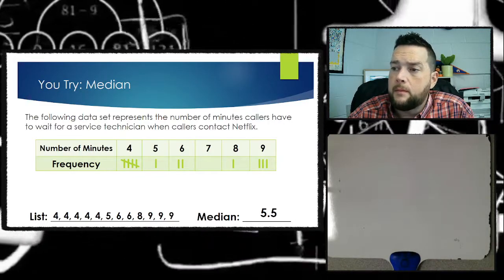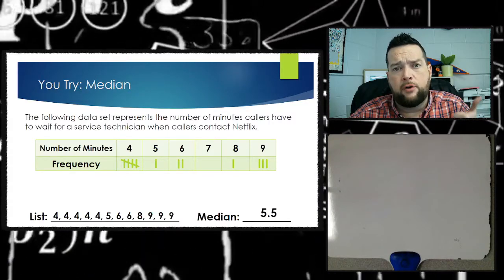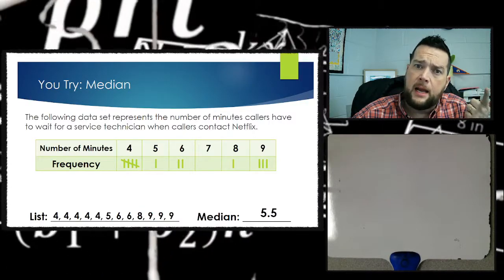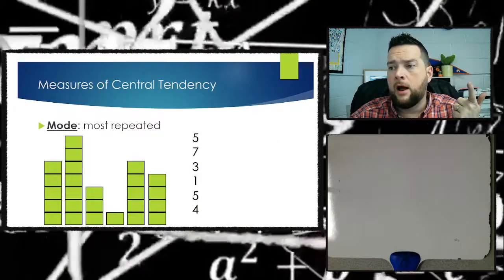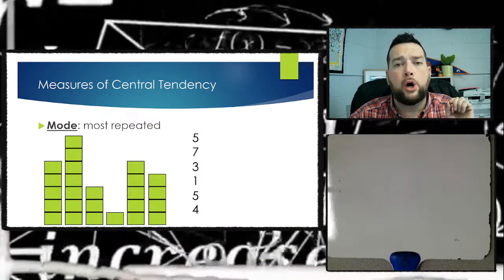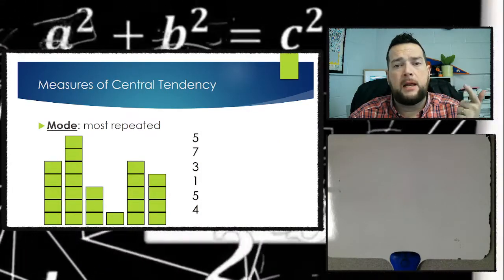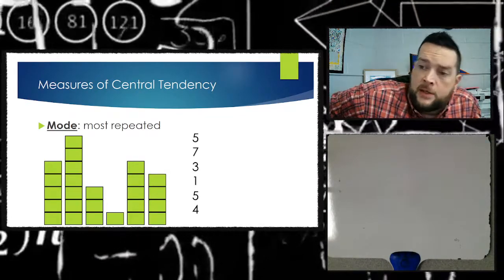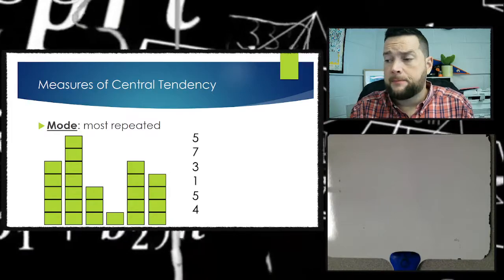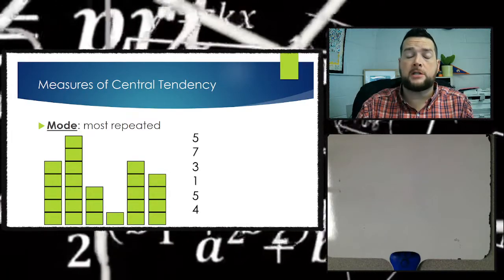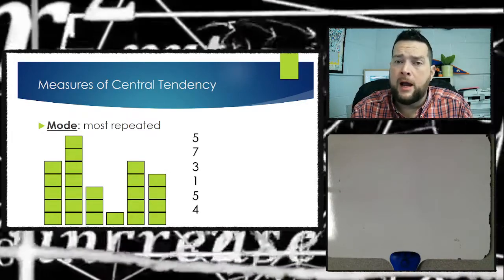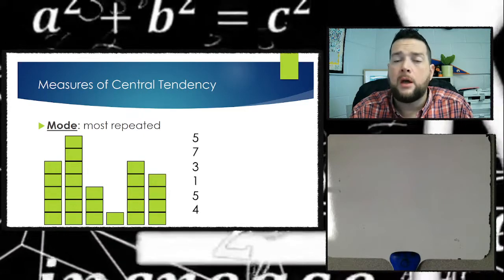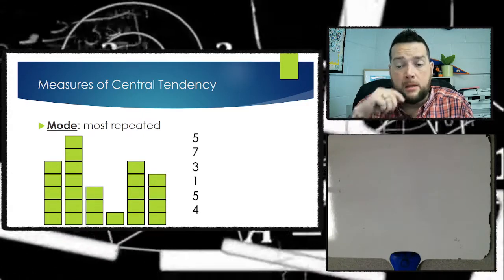All right. So we've done mean, that's an average or equal distribution. We've done median, that's a middle number, all right? And the last one is mode, all right? So we have mean, median, and mode as measures of central tendency. And this one's probably the next easiest to find, the mode. It is just the most repeated, all right? Not the greatest amount, but the number that is repeated the most, all right?